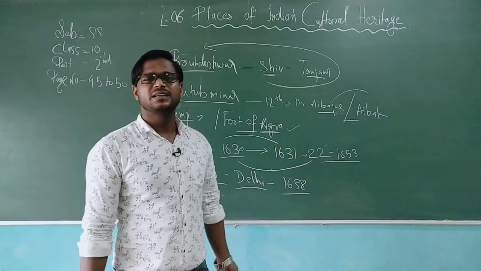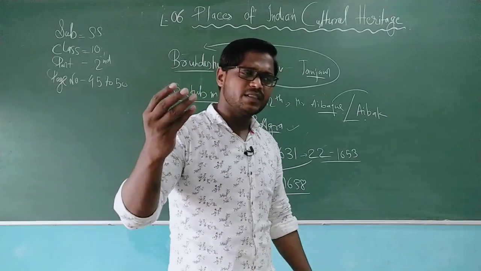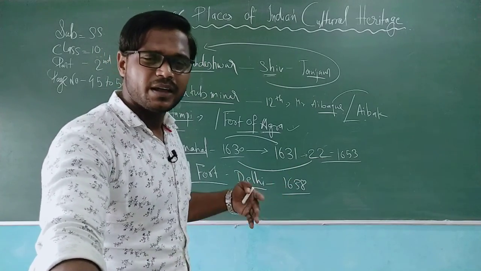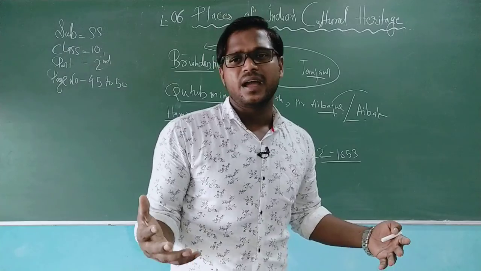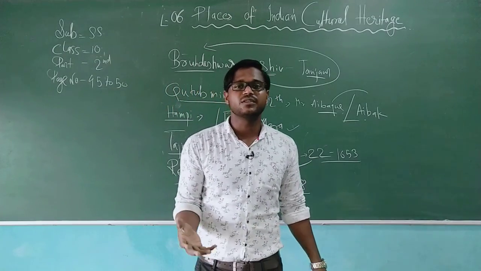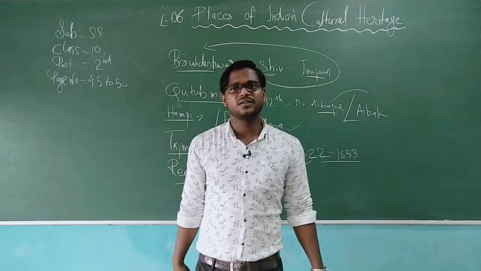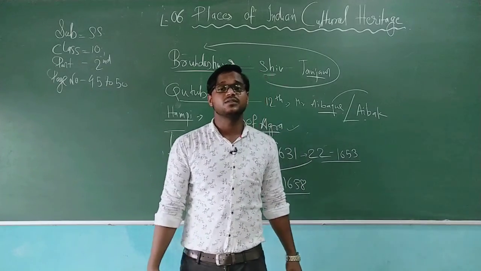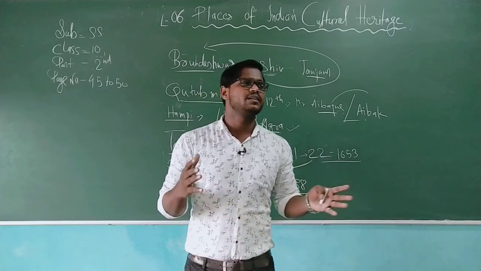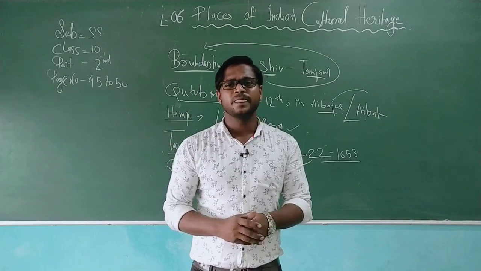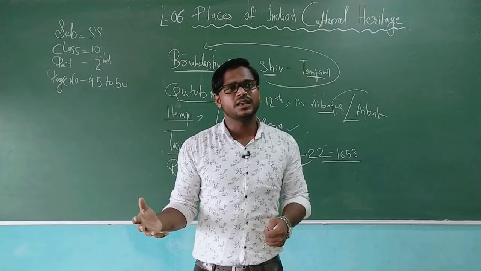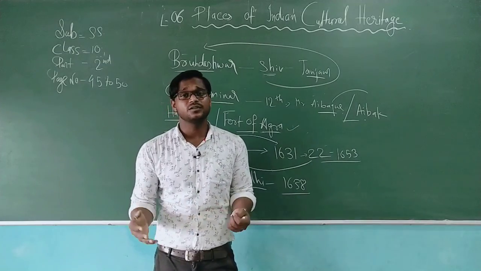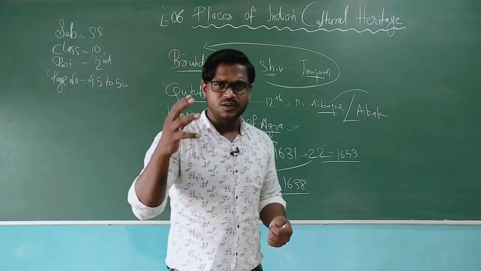Now there are some more related examples which you can see by yourself, like Fatehpur Sikri. It is located 26 miles away from Agra in Uttar Pradesh. Akbar founded this city especially in memory of Sheikh Salim Chishti, who used to visit this area. It was completed in about 1572 AD. You can also find Buland Darwaza and other monuments inside Fatehpur Sikri. These are general examples which you can do by yourself also.